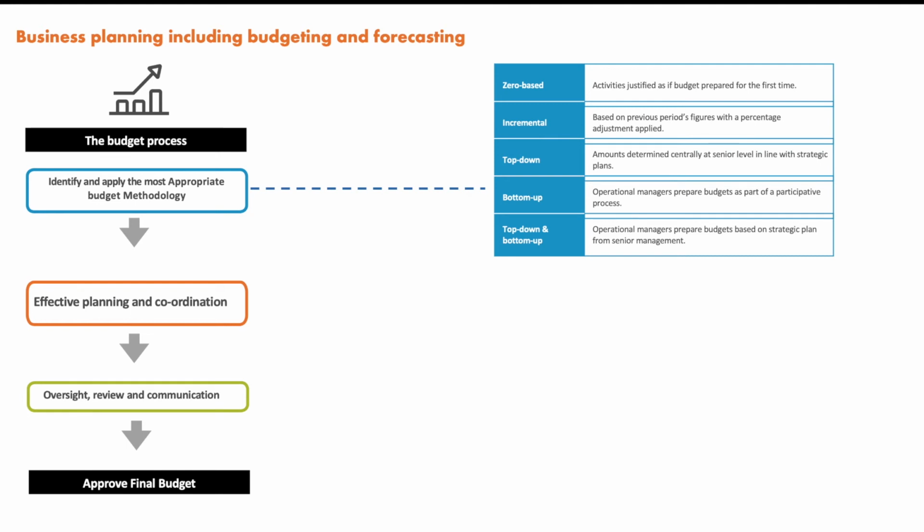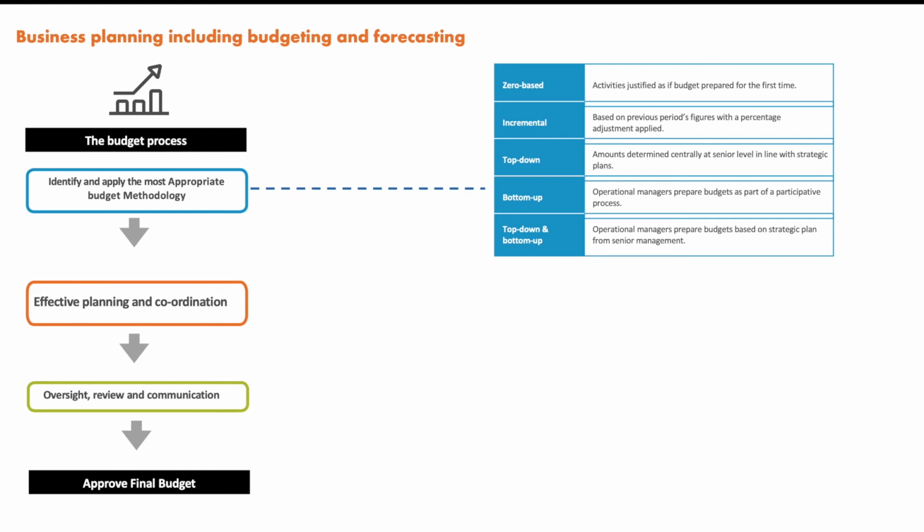Senior management maintains control, but provides lower level management with a voice so that they can be heard. This can be found only in a medium to large organization. So as you can see, top down is for smaller organizations, bottom up is for larger organizations, and the combined approach is for medium to large organizations.